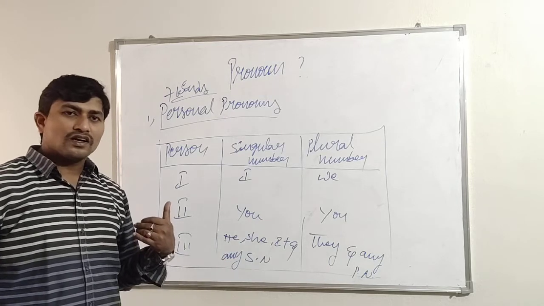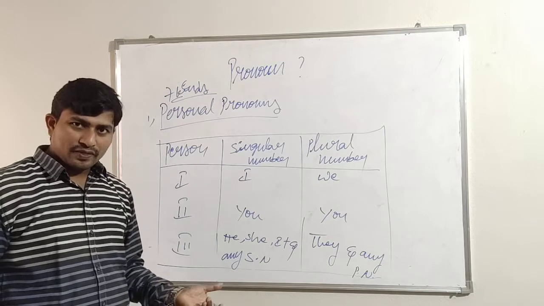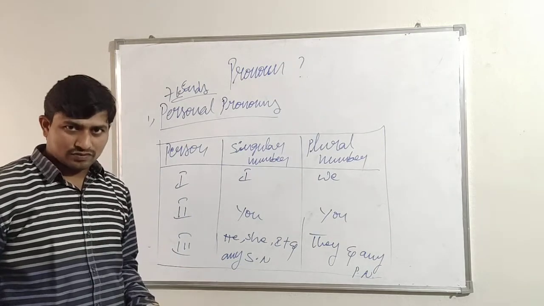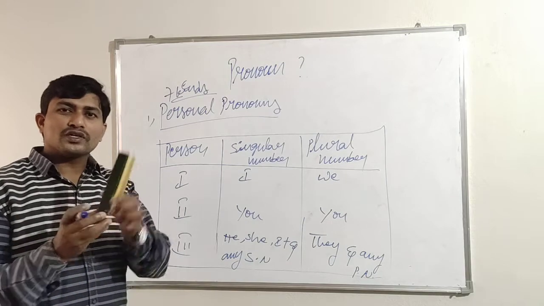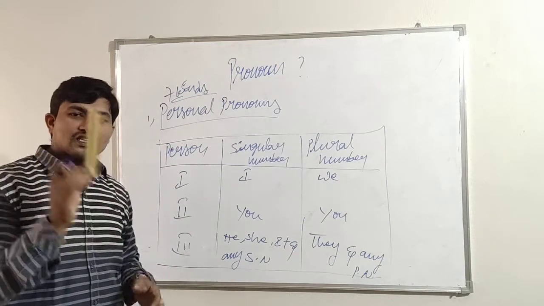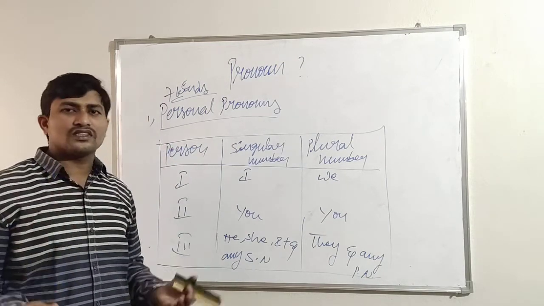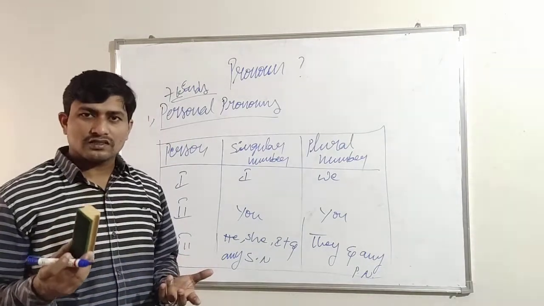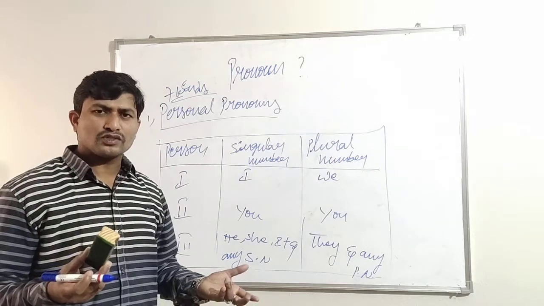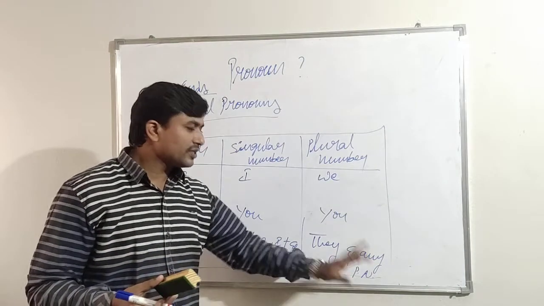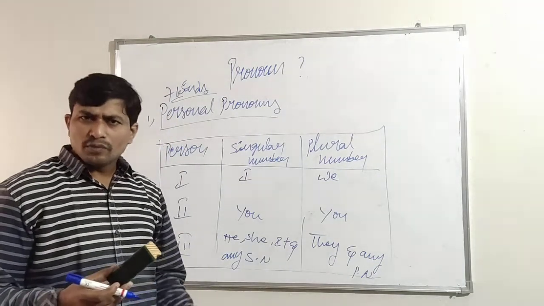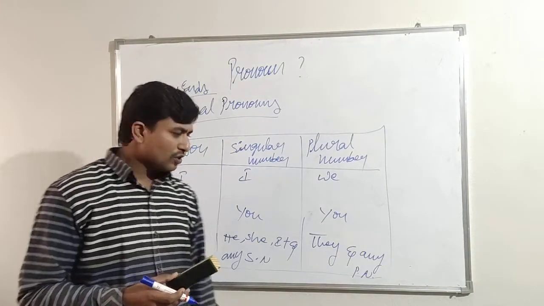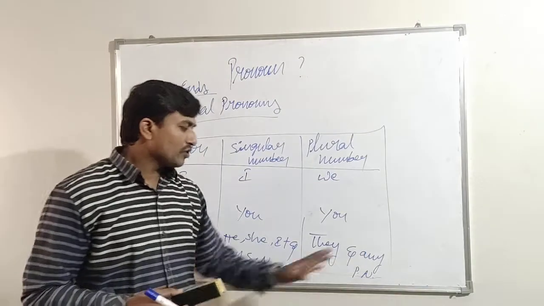Suppose here, Vani is a singular noun. Ramana is a singular noun. Book is a singular noun. Pen is a singular noun. Coming to plural nouns, what is a plural noun? Pen, pens, plural numbers. So that is called a plural noun. Books: book here is the singular number, here the plural number. Have you understood? So these are the singular numbers, these are the plural numbers.